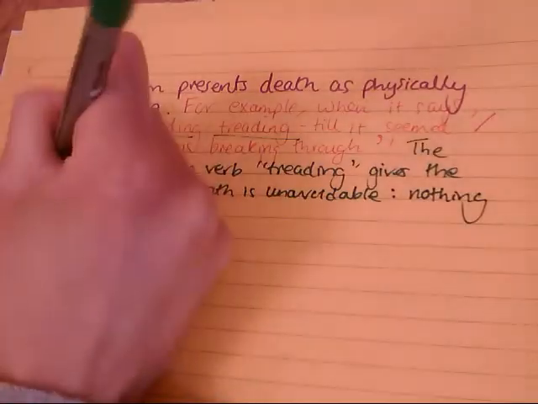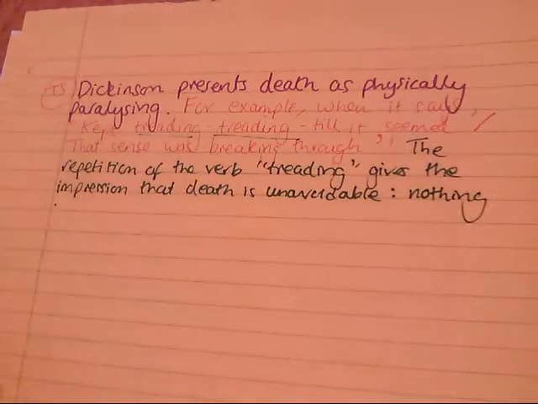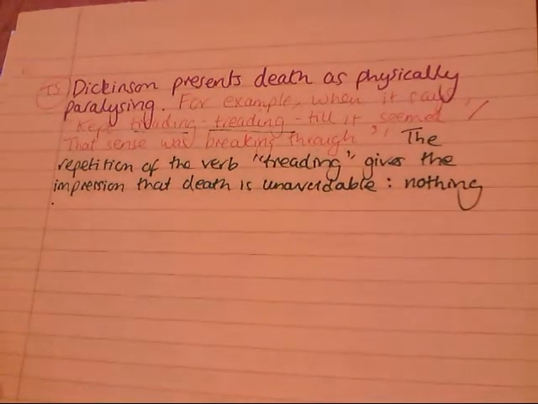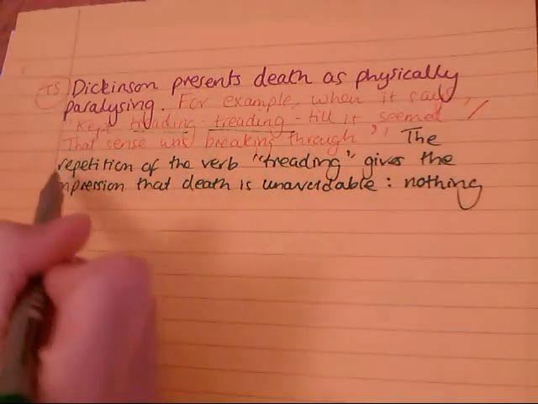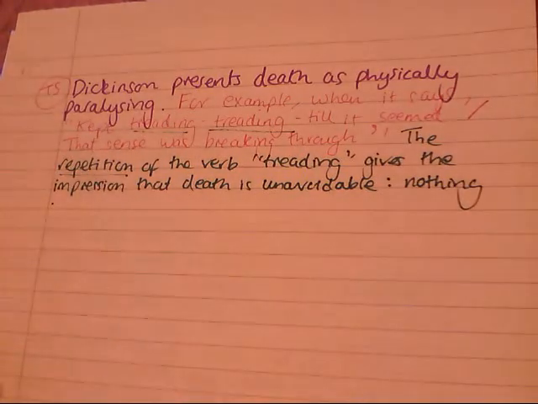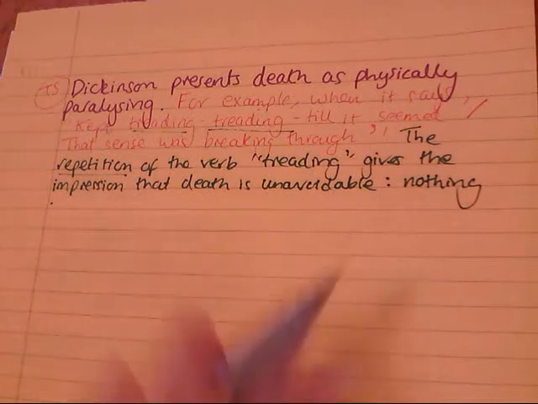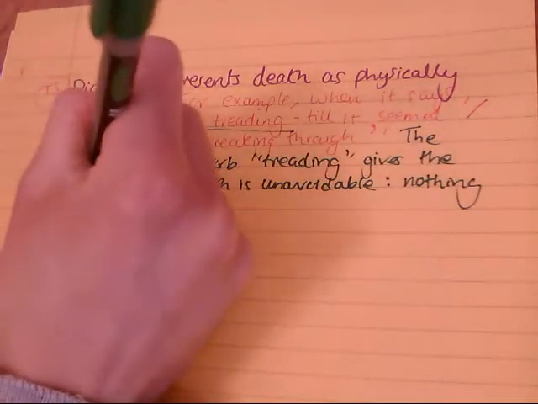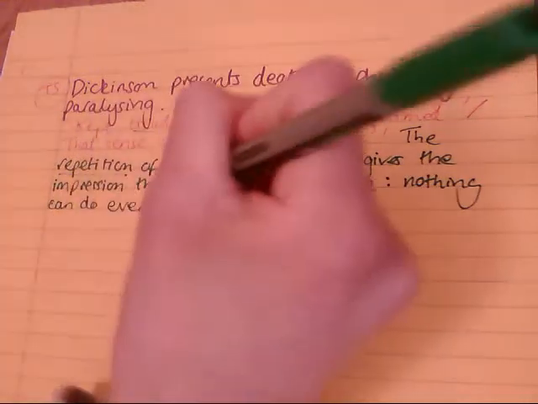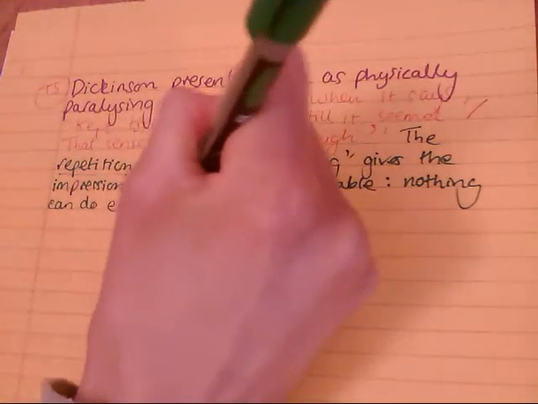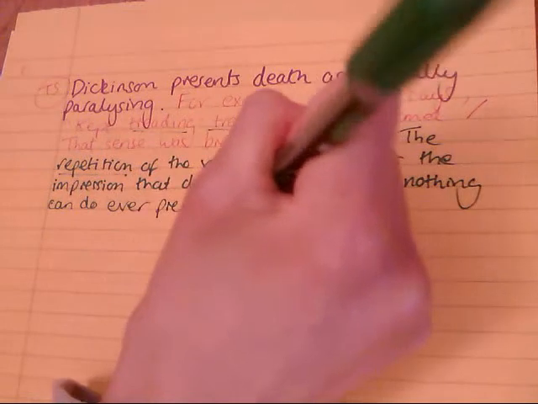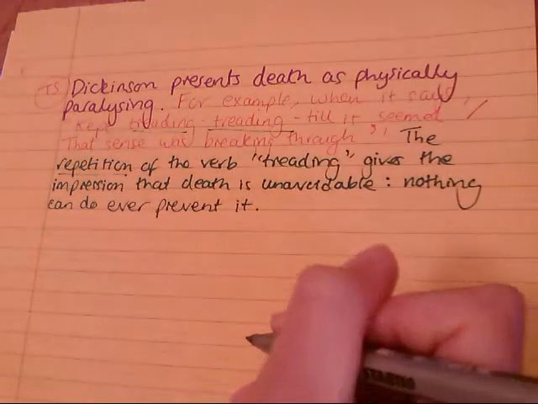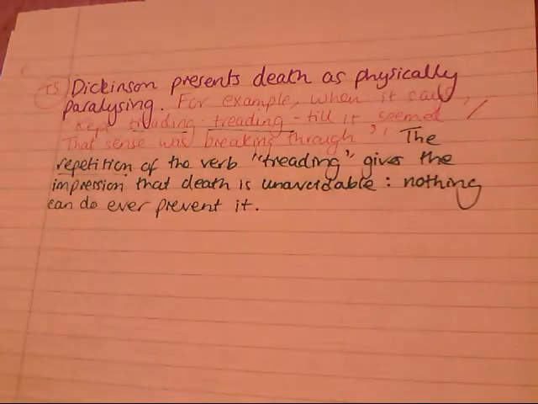And that, I feel, explains the effect of Dickinson's language technique of the repetition there. That's my own personal interpretation. And you'll see also that I'm keeping very in line with the question, which was obviously asking us to comment on death.